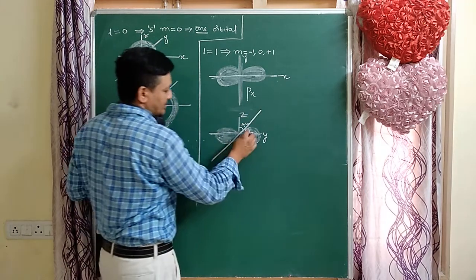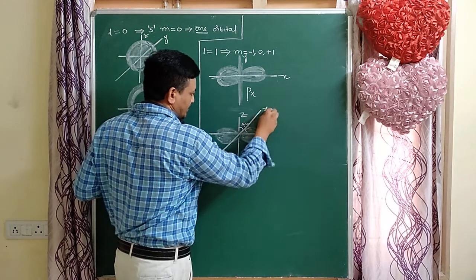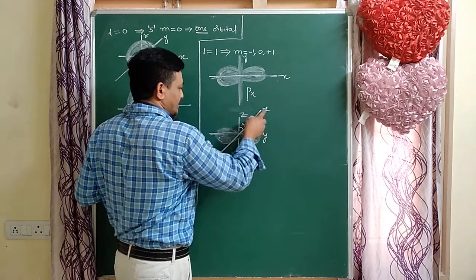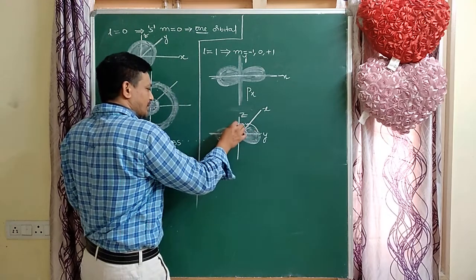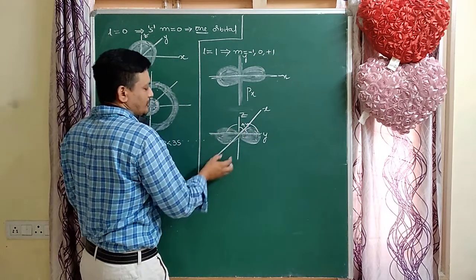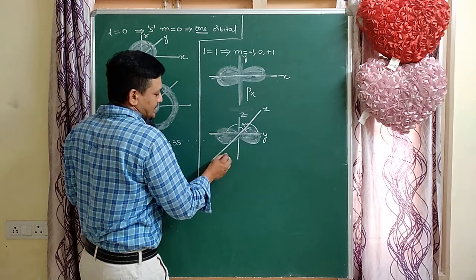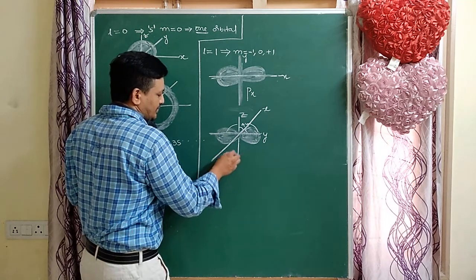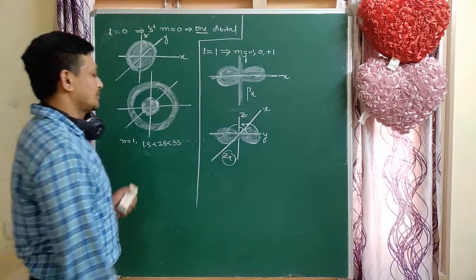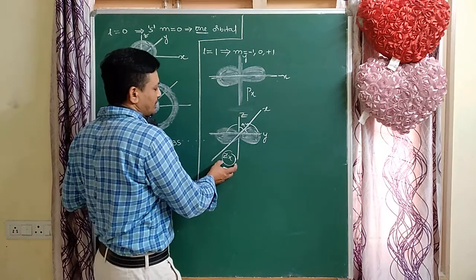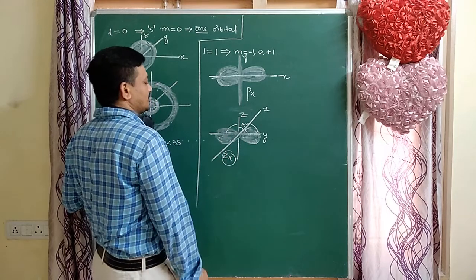This is the x. For example, x, y, x, z. The xy plane is there, and also the yz plane. So which plane is absent? The ZX plane is absent. That is the nodal plane. So this is the very important nodal plane.